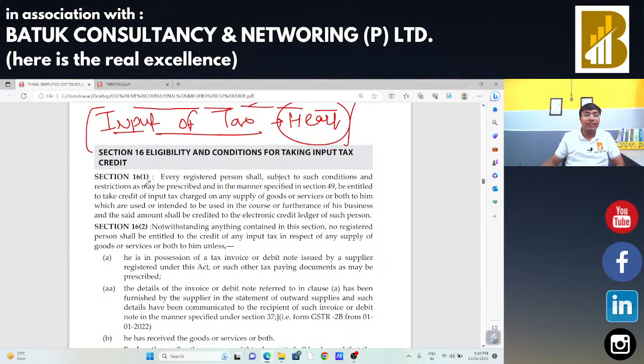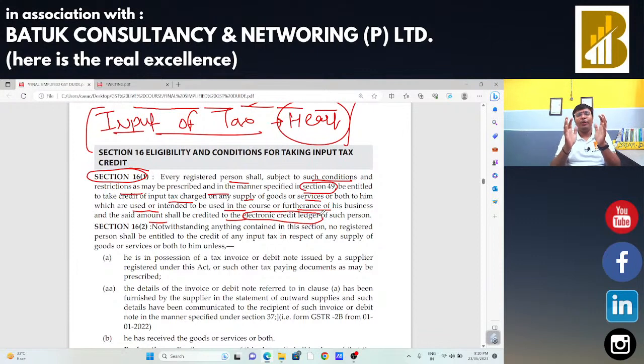As per section 16 subsection 1, every registered person shall, subject to such conditions and restrictions as may be prescribed, in the manner specified in section 49, be entitled to take the credit of input tax charged on any goods or services or both to him which are used or intended to be used in the course or furtherance of business, and such amount shall be credited to the electronic credit ledger.